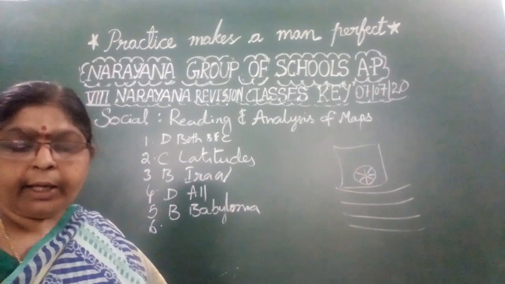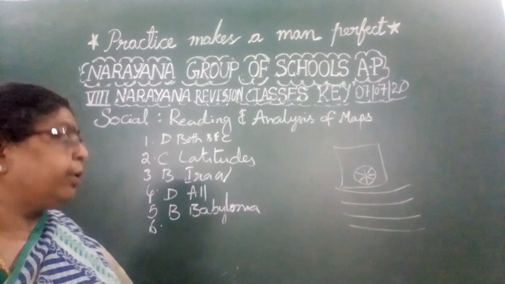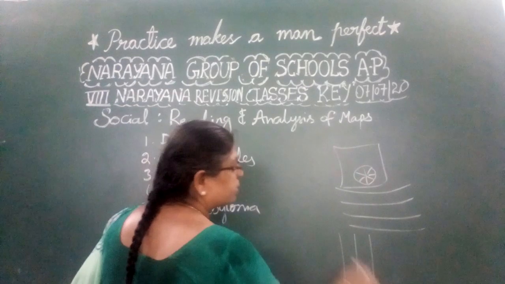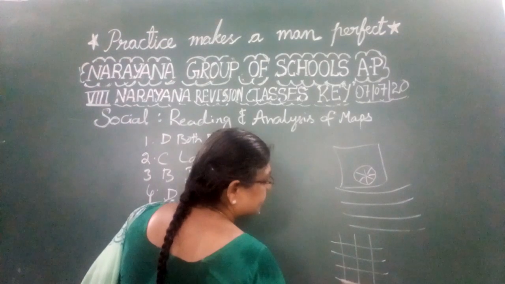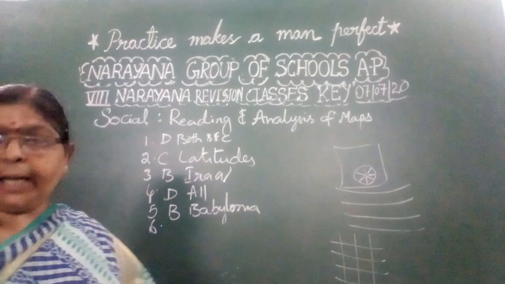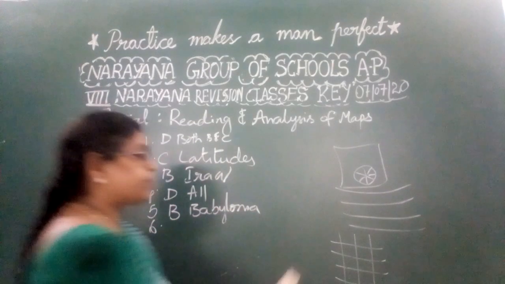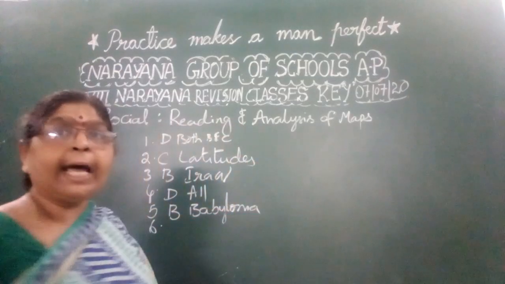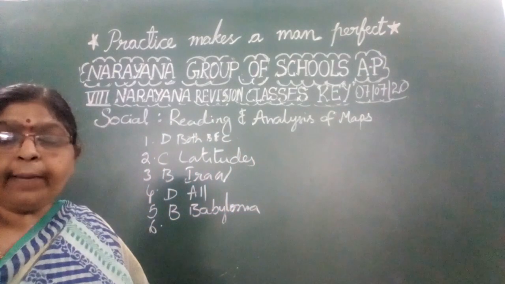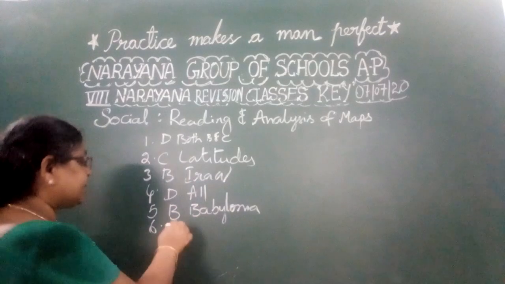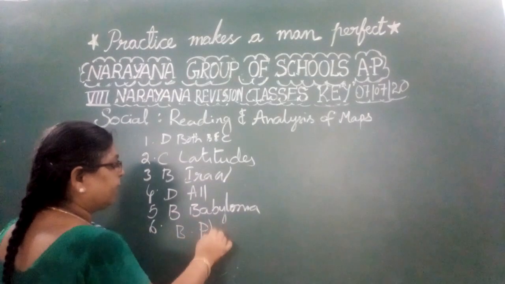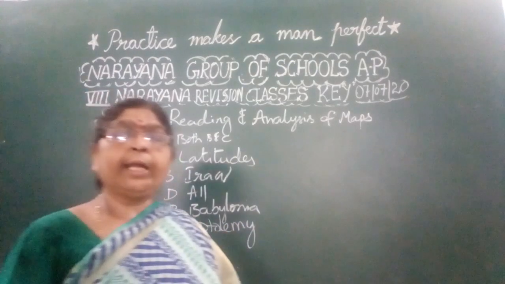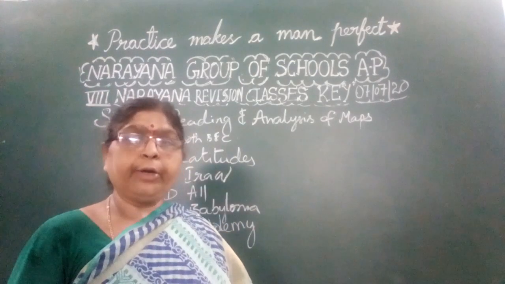Okay, children. By using these latitudes and longitudes, they have made the maps. Somewhat accurate maps were made. Can you name the person who is responsible for making a perfect world map using these latitudes and longitudes? Yes, you are right. He is none other than Ptolemy. He is the person who is responsible for the preparation of the world map based upon the latitudes and longitudes.